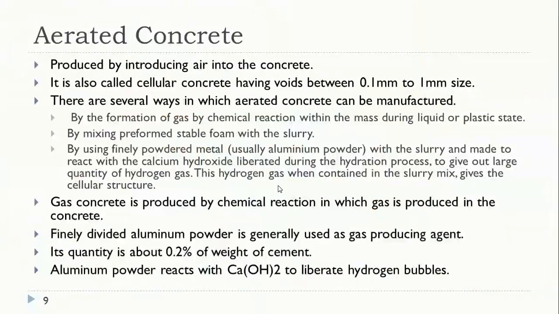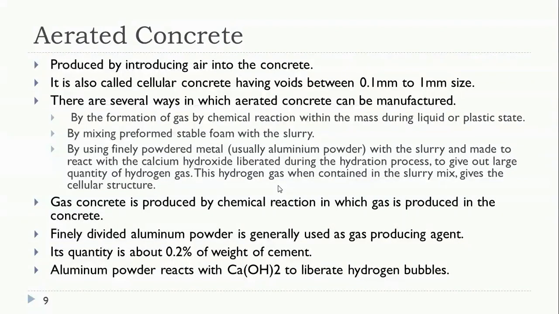Next is aerated concrete. As already told, it is mainly produced by introducing air or gas into a slurry, which is a composition of Portland cement and fine aggregates or finely crushed filler, so that when the mix sets and hardens uniformly, a cellular structure is obtained.